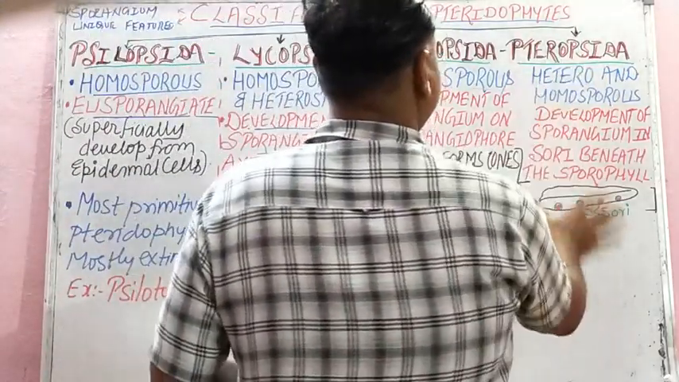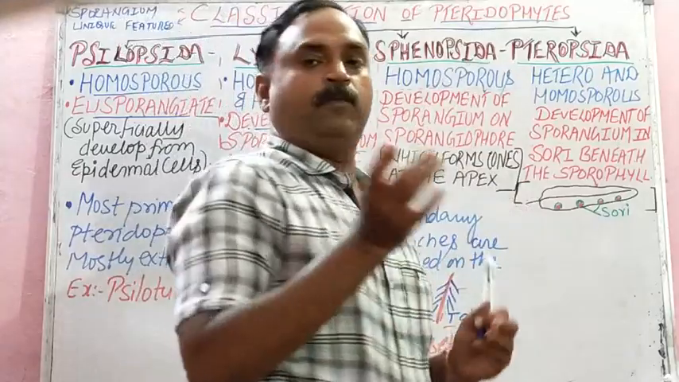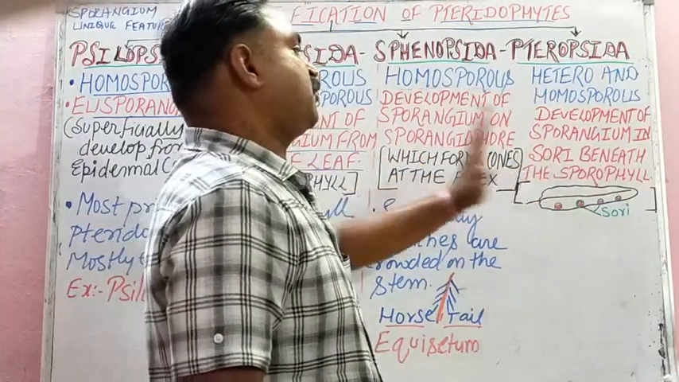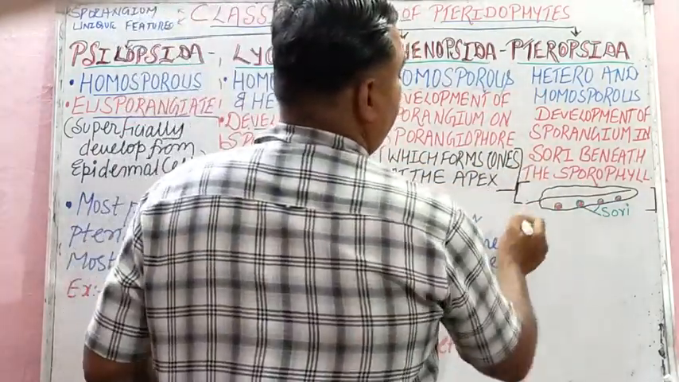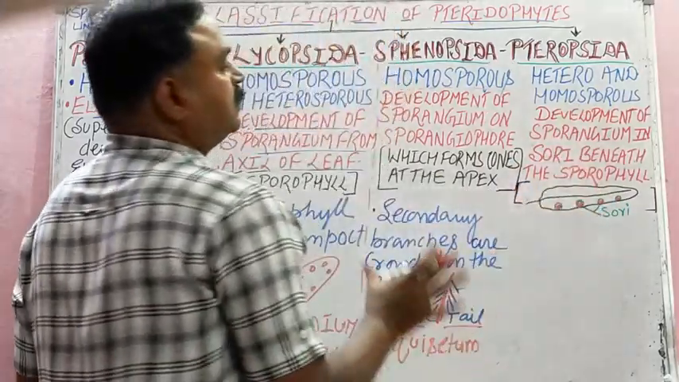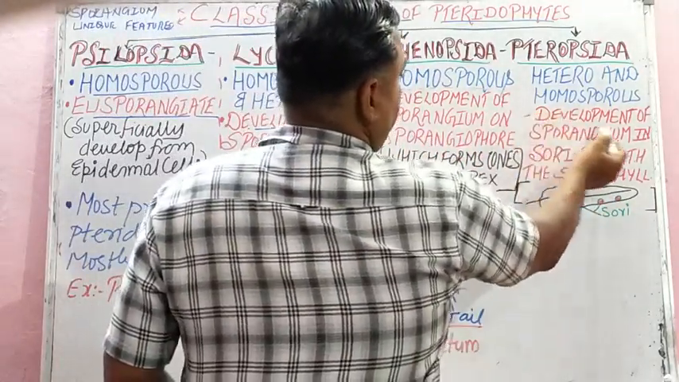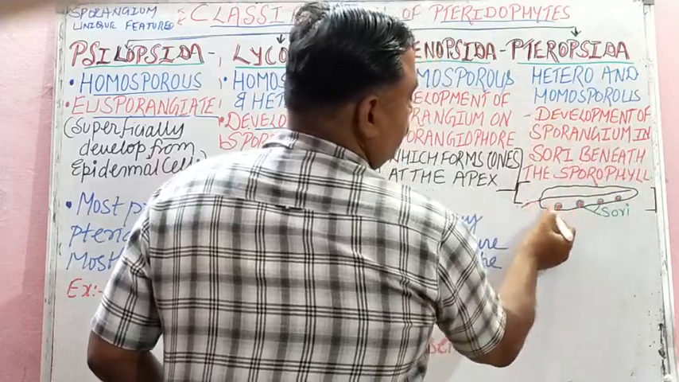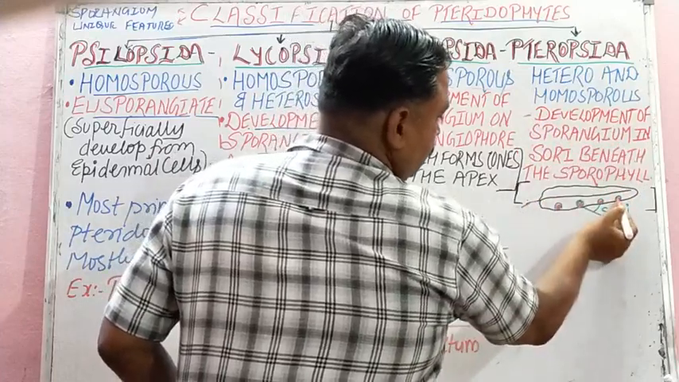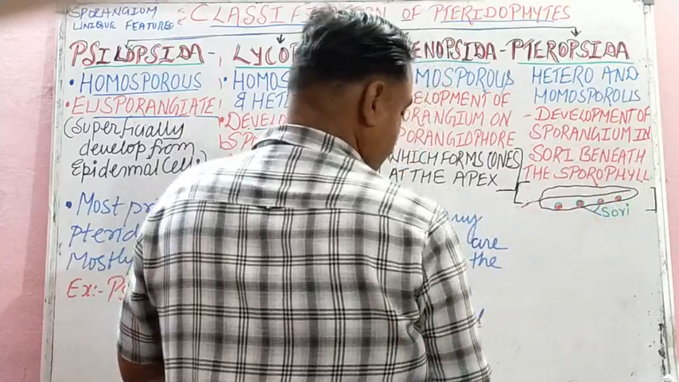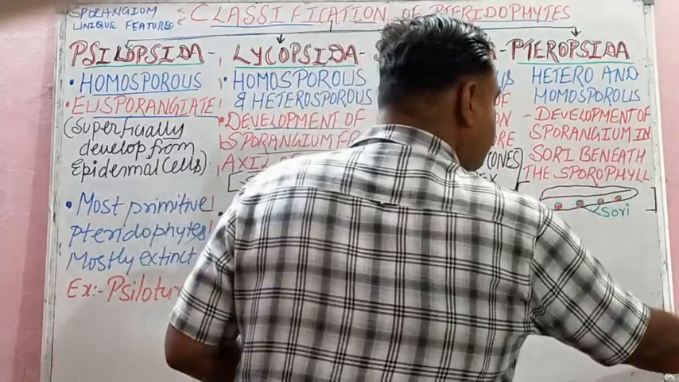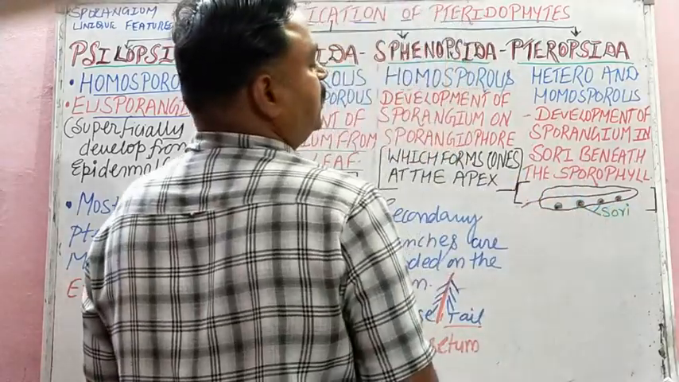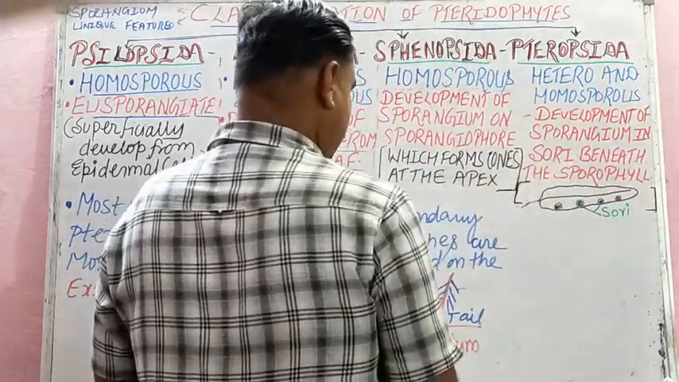And here, student, last but not the least, Pteropsida. Both kinds of the spore develop, hetero as well as homosporous type. And the development of the sporangium, very important for your NEET examination, and in NCERT also this is given in a very good manner: development of the sporangium in the sori, beneath the sporophyll. Student, this is the sporophyll of the leaf. Beneath it, you are looking at these black dots. These black dots are sori. Inside this, sporangium develops.